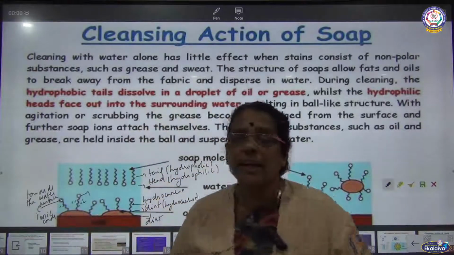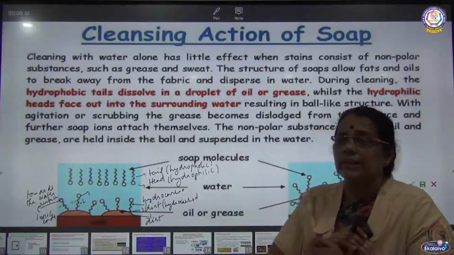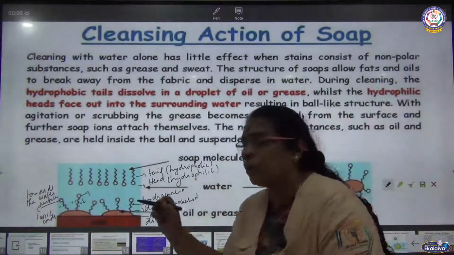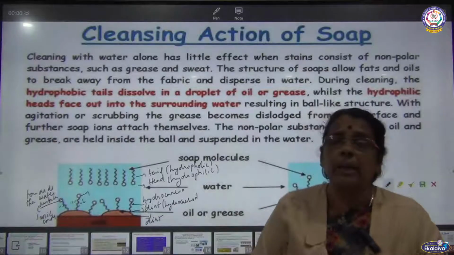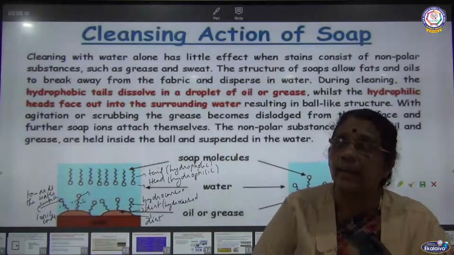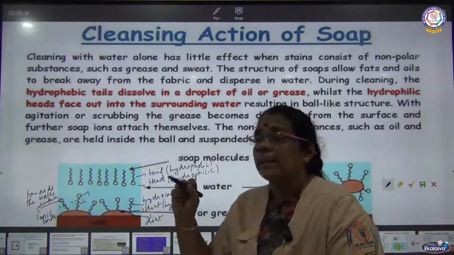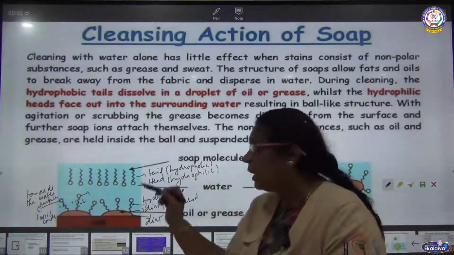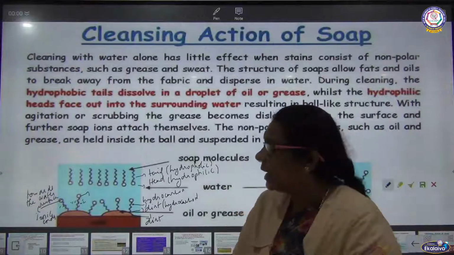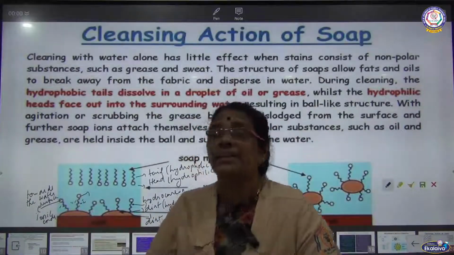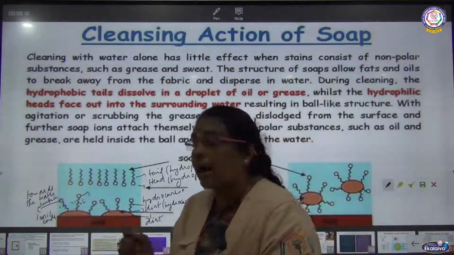The hydrophobic end is away from the surface of water, where they are accumulated very close to the dirt. What type of dirt do we have? Oily or greasy dirt, which is nothing but hydrocarbon. Is it not? So the hydrocarbon tail is closer to the dirt, which is also a hydrocarbon, whereas the hydrophilic end, the ball-like structures, is the ionic end.